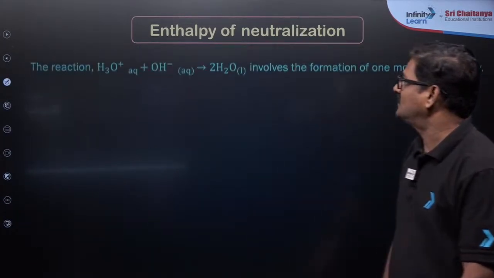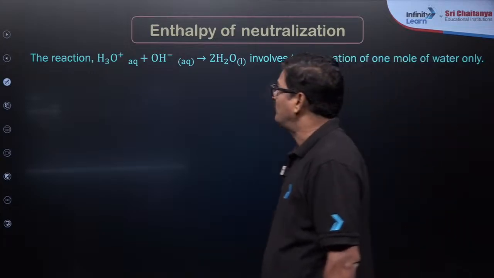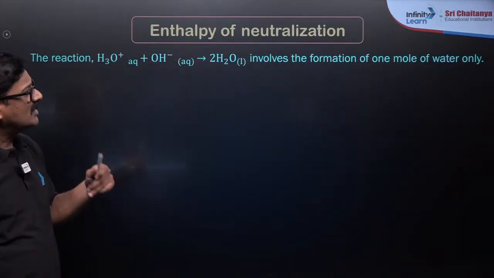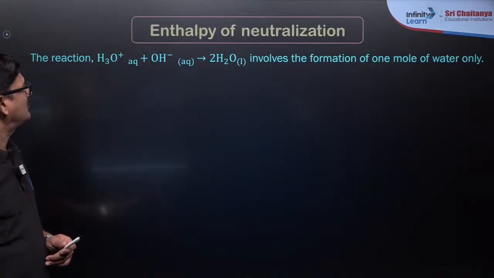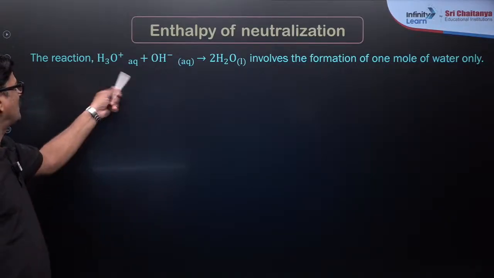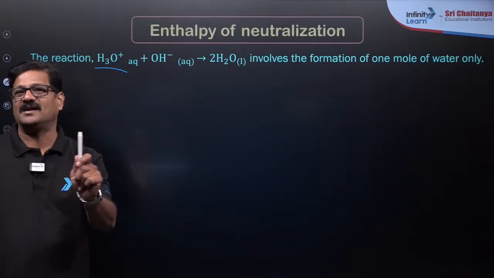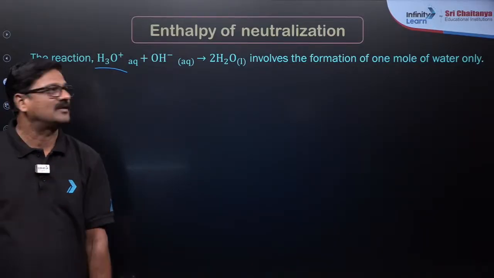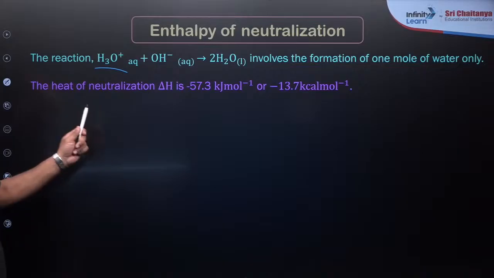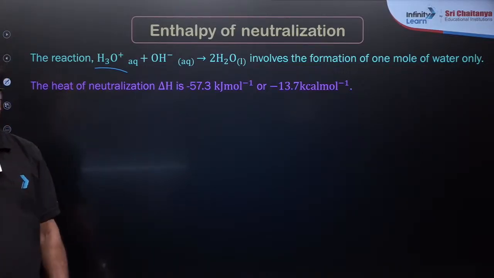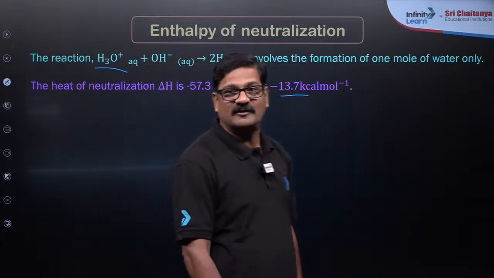Let us say the reaction H3O plus and OH minus gives rise to H2O liquid involves the formation of one water molecule only, because 1 H3O plus means 1 H plus surrounded by a water molecule. So the heat of neutralization delta H is given as minus 57.3 or minus 13.7 kilojoule per mole.